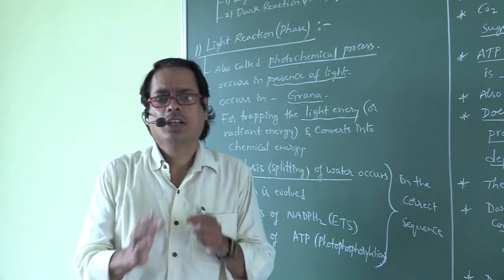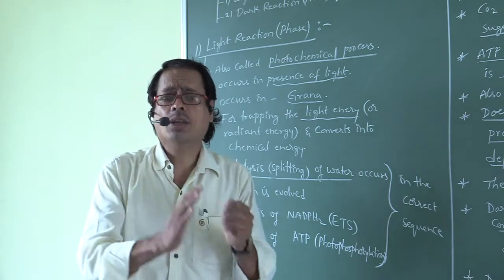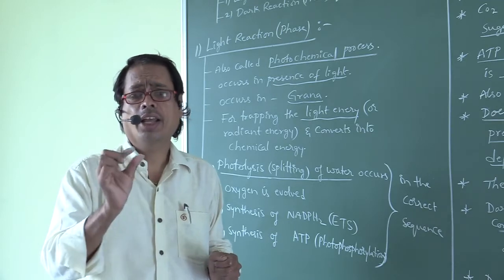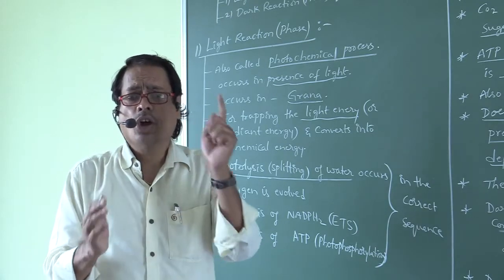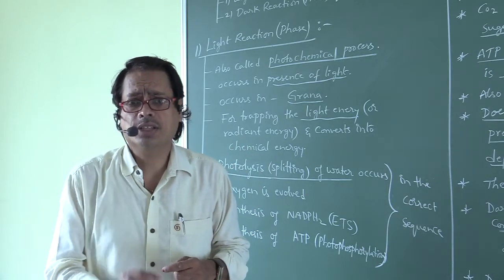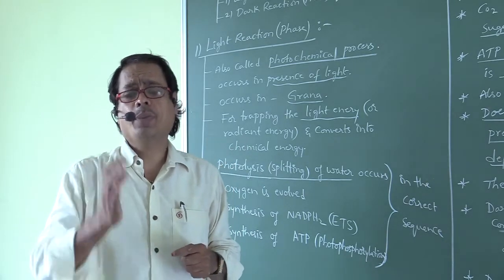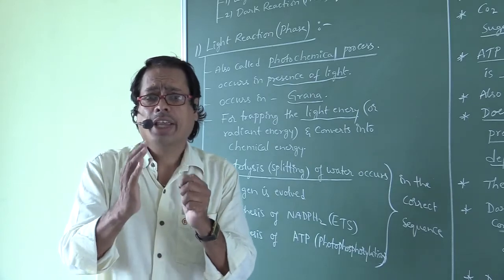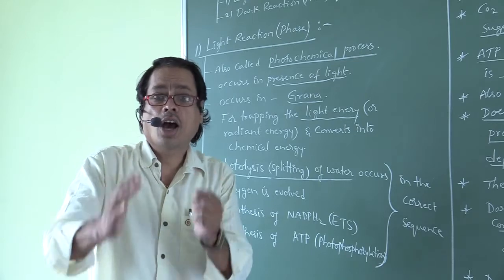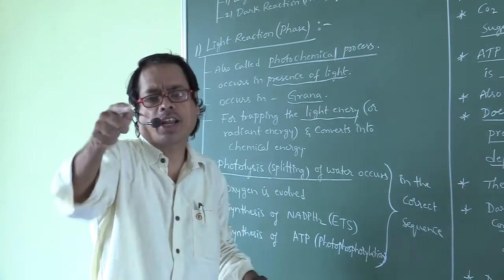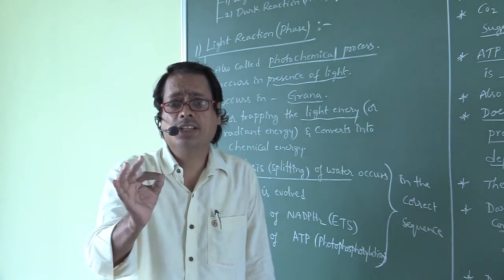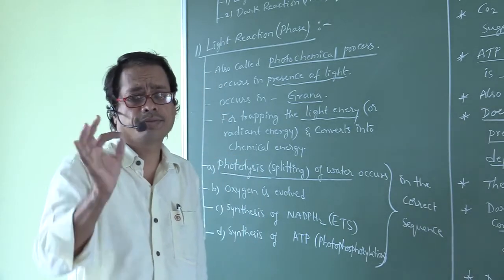True. So in light reaction, what are the products obtained? Oxygen, ATP and NADPH2. This oxygen is released into the atmosphere. Now what are the remaining products? ATP and NADPH2. This ATP and NADPH2 which are produced in light reaction are utilized in dark reaction. So that means dark reaction is independent of light.